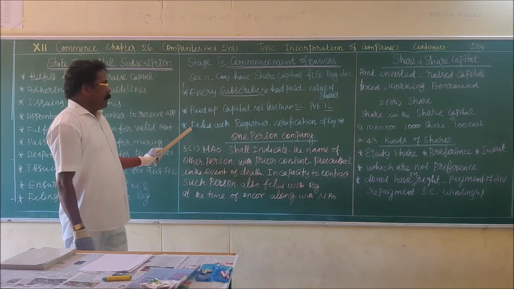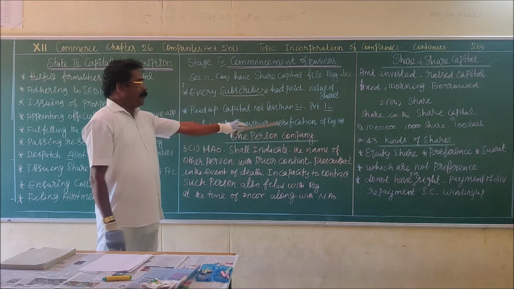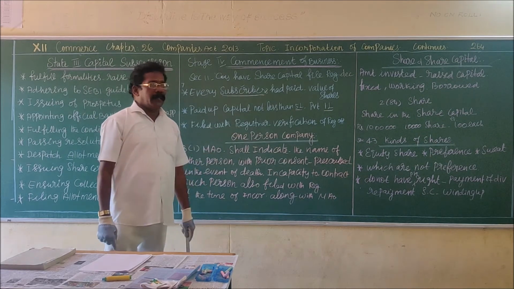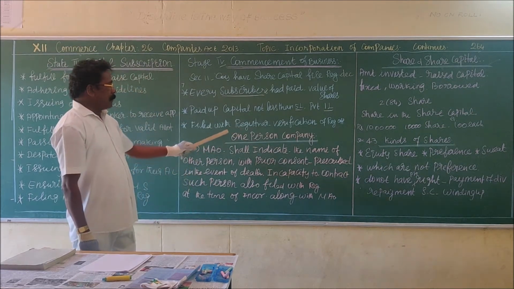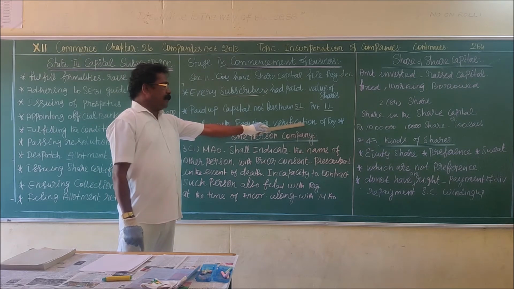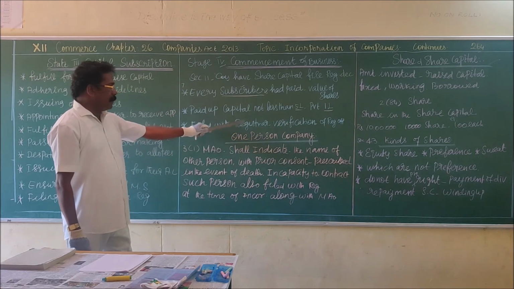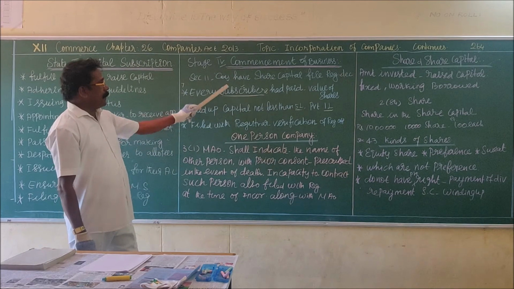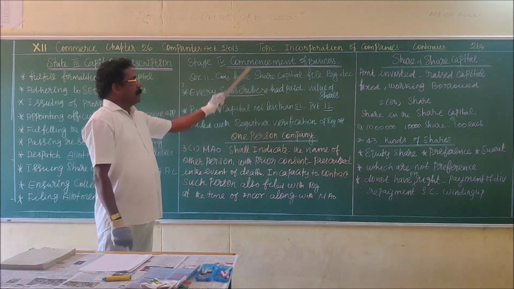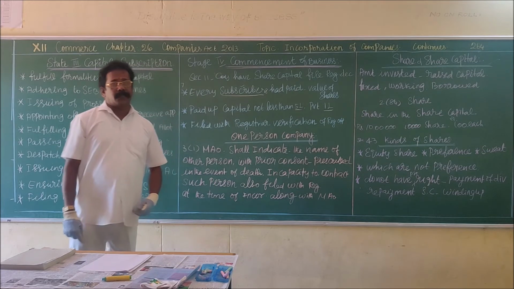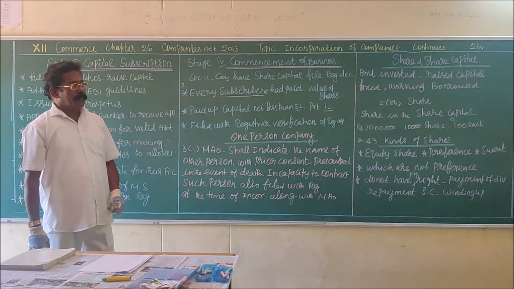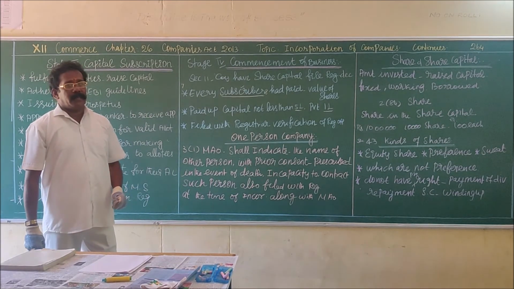Then file with the registrar about the verification of the registered office of the company. The registered office of the company is verified by the registrar of companies. After completing all such processes, the company can commence the business. So 2 important certificates they have to get.